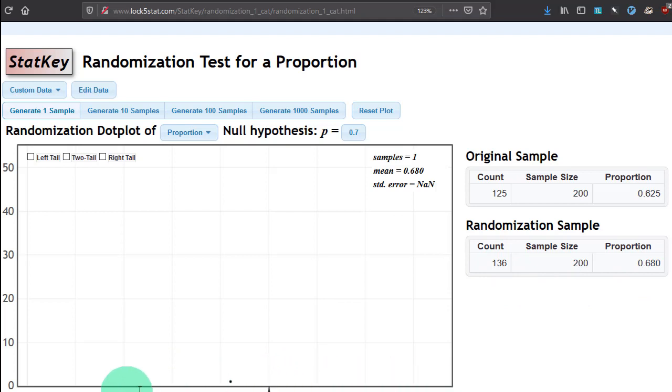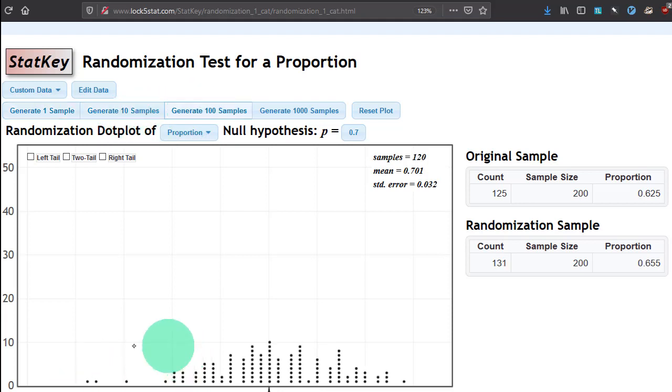How likely is it that we would get something as low as 0.625? So I'm going to generate some more samples. These are some more randomized samples from a 70% population. So far none of them are as low as that, but we've only done 8 samples.